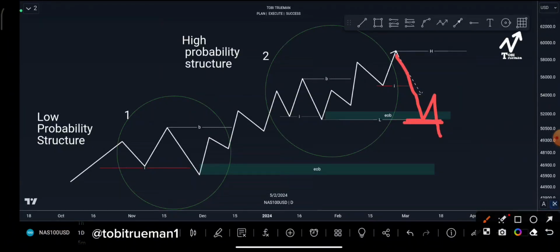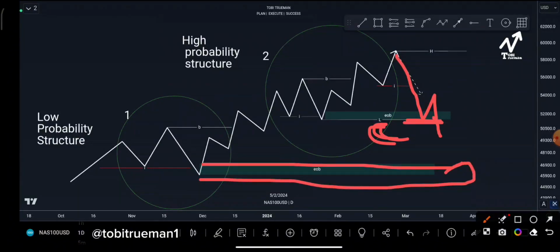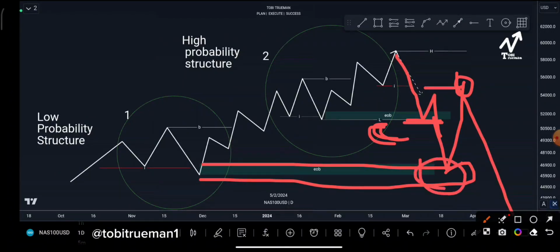When it closes below it, then here will be our CHoCH, which is our change of character. When change of character happens, then what now happens to this structure 1 POI? Price can come here, give some reaction, probably take out this inducement and continue to sell, because many people will still be anticipating this structure 1 POI, which is the order block, to still hold. But price may not do such. Price may just come, take out this pullback, now serving as inducement after our change of character. Price takes it, and then price continues to sell, while many people that are buying here, price will just come and take them out.